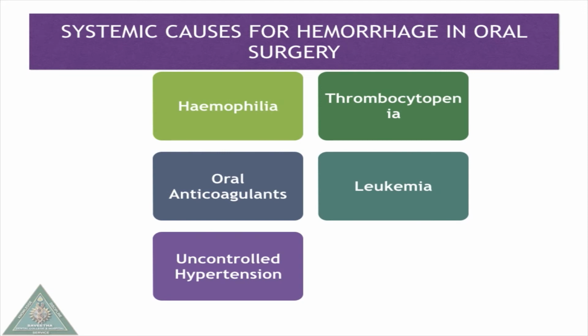Next, we will see about systemic causes for hemorrhage in oral surgery. Patients with hemophilia, thrombocytopenia, leukemia, and patients on oral anticoagulants and patients with uncontrolled hypertension are normally found to bleed during surgical procedures. So, management of the patient should be done with some particular agents, we will see in detail.